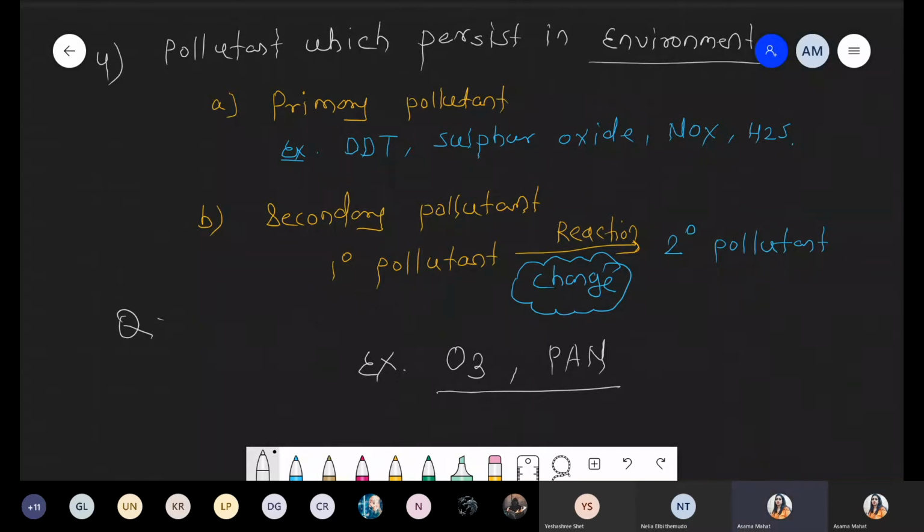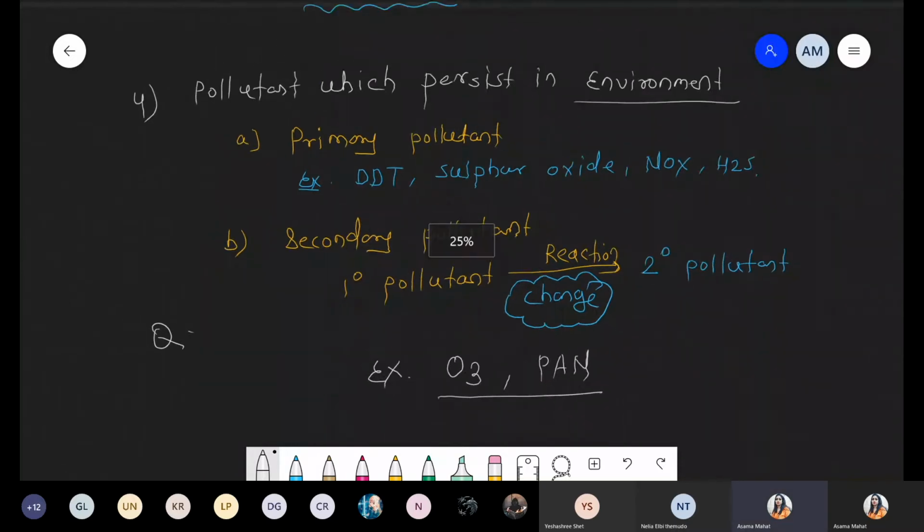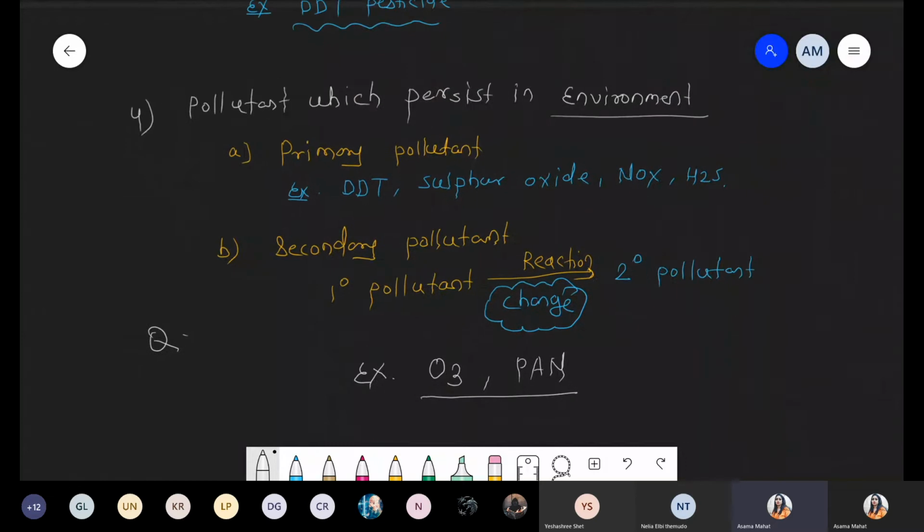Okay, fine. So today we continue with pollution, that is primary pollutant and secondary pollutant, and then we'll discuss detailed information about the first point, that is air pollution. First, we continue with the previous point, because last class we already discussed different types of pollutant, and one type of pollutant which persists in environment. Inside that, we are talking about primary pollutant and secondary pollutant.